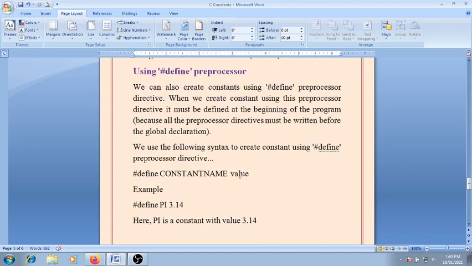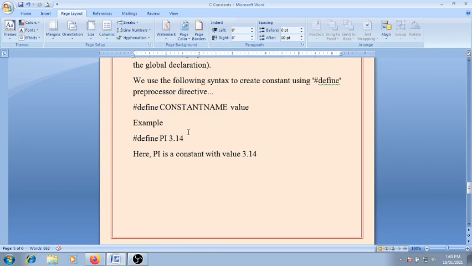Now friend, we can see the following syntax for creating the constant using the hash define preprocessor directive. So friend, this is the syntax: hash define, here is the constant name and here is the value of that particular constant. For example, hash define pi 3.14.